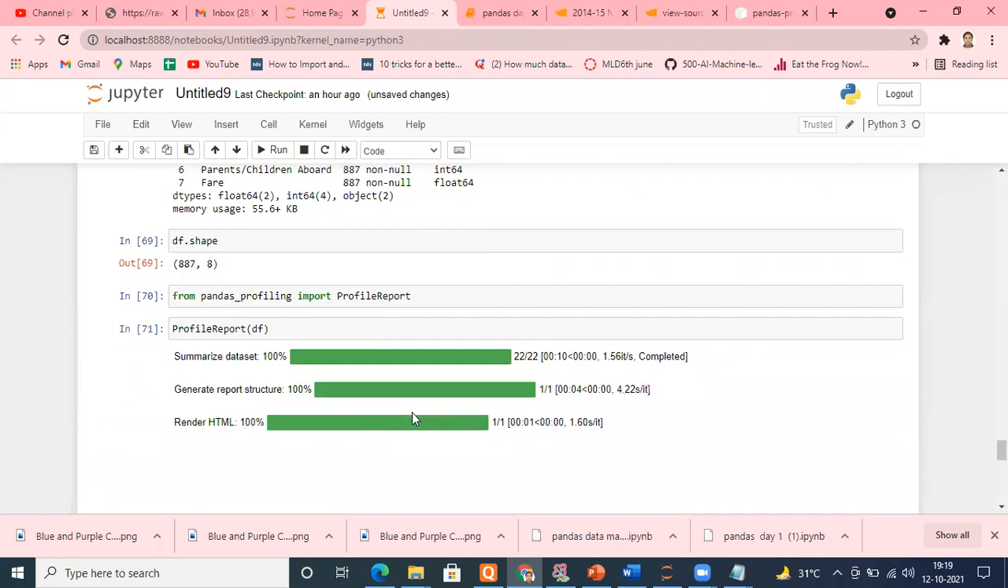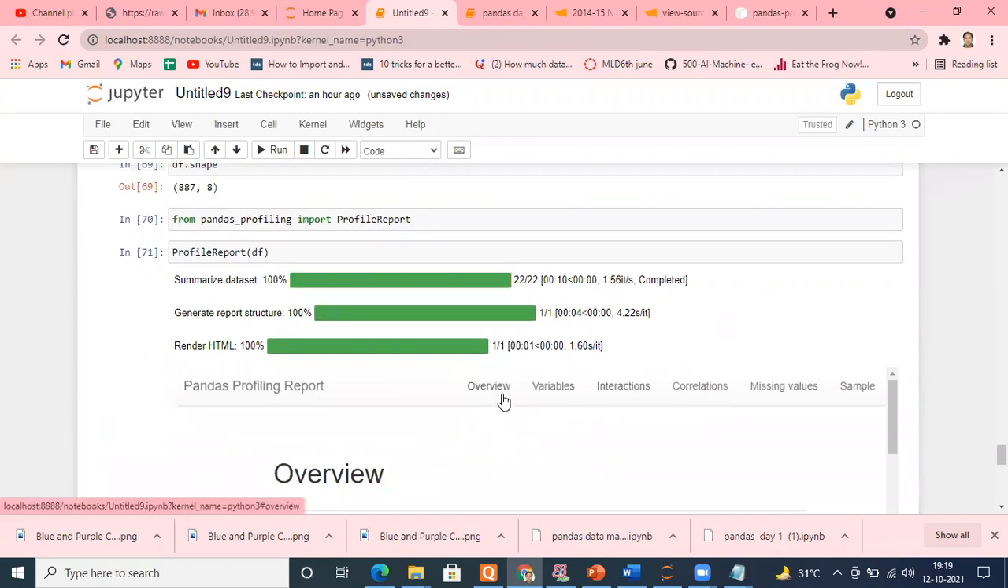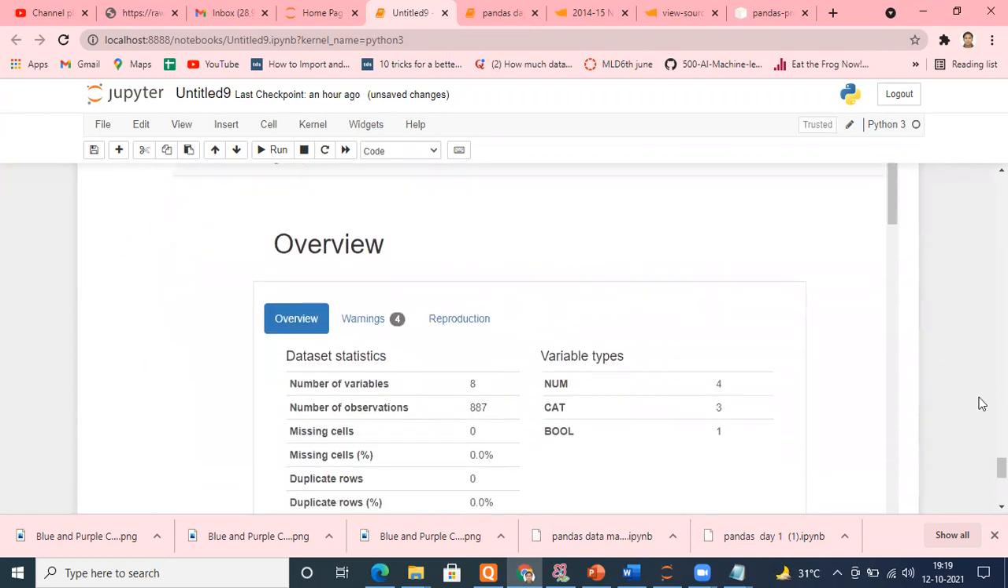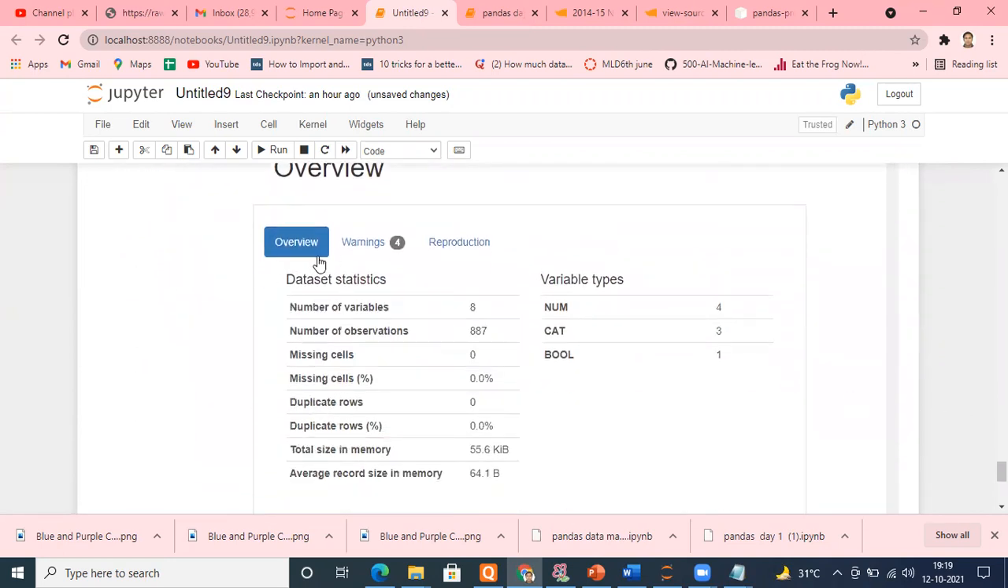Done. It has been created now. And see the beauty. I'm getting overview, variables, interactions, correlations, missing values, sample. Let me drag it one by one. So it is telling me the number of variables is 8, number of observations is 887. Missing values are 0. I don't have any missing values.